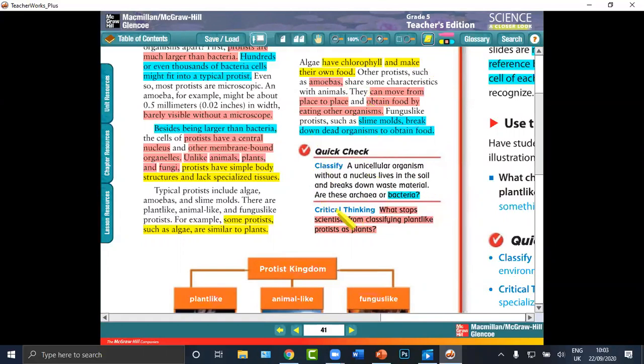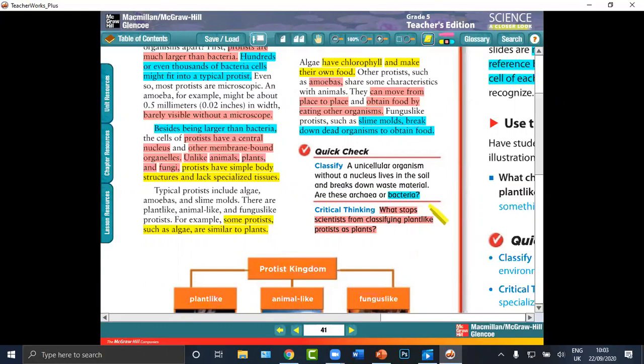Now, question number 1, quick check. A unicellular organism without a nucleus lives in the soil and breaks down waste materials. Is it archaea or bacteria? The answer: it's a bacterium.